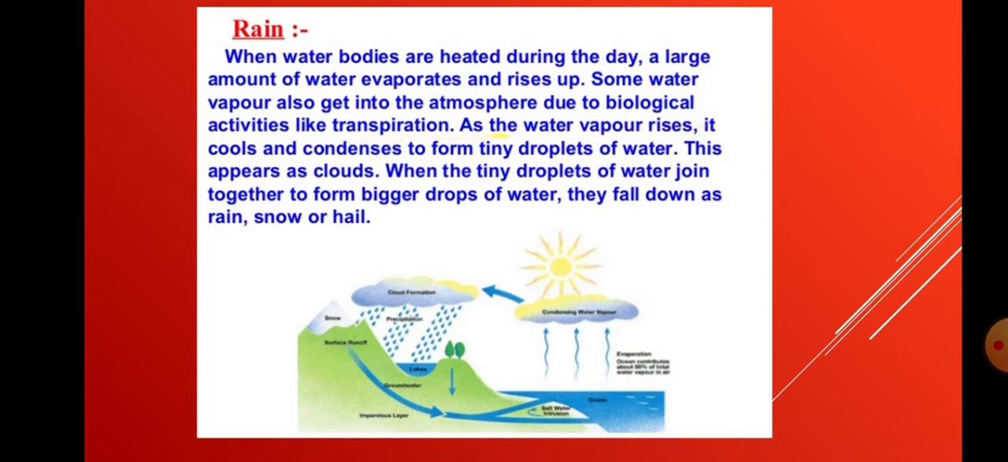Do we know what transpiration is? The loss of water from the plants, or from the aerial parts of the plants, in the form of water vapor through the stomata is called transpiration.